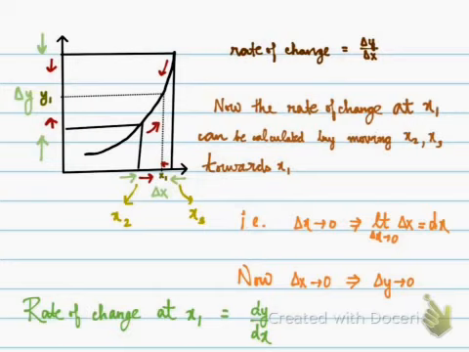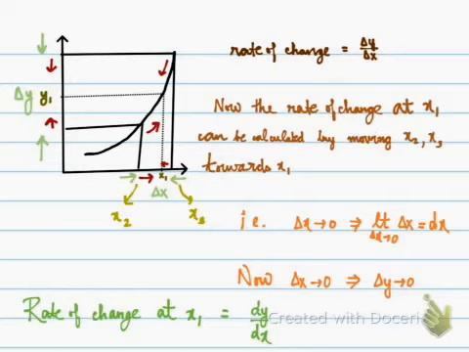But we see that the graph is a little parabolic, so the rate of change between x2 and x3 is not the rate of change at x1. So now the rate of change at x1 can be calculated by moving x2 and x3 towards x1. The more x2 comes towards x1, the more delta x decreases.